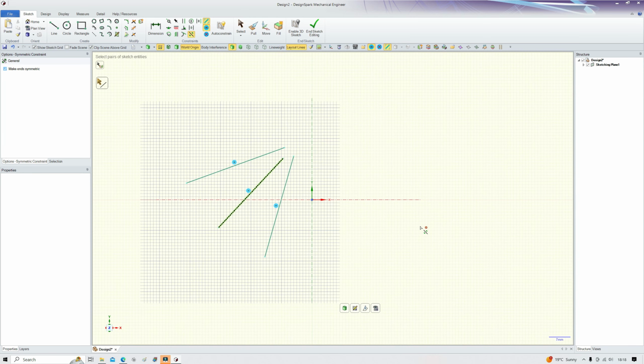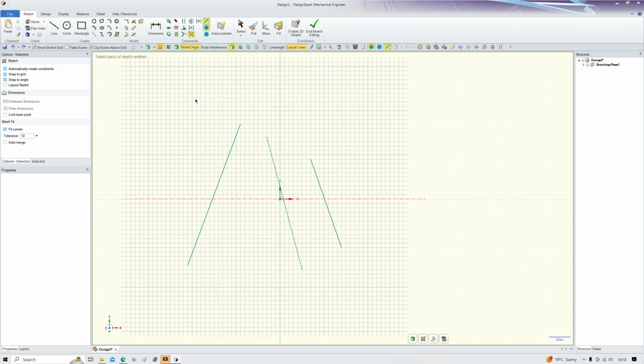So it jumped over like that. I've made a mistake. Let's move back up. I will now fix this line. I will choose my symmetric constraint, choose that to be the mirror line, choose my two lines. Here's my line to be changed, and here's my change to line.